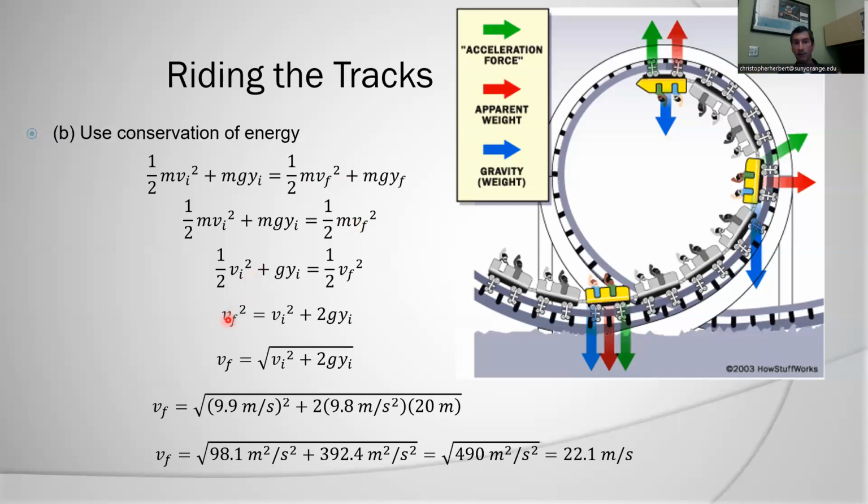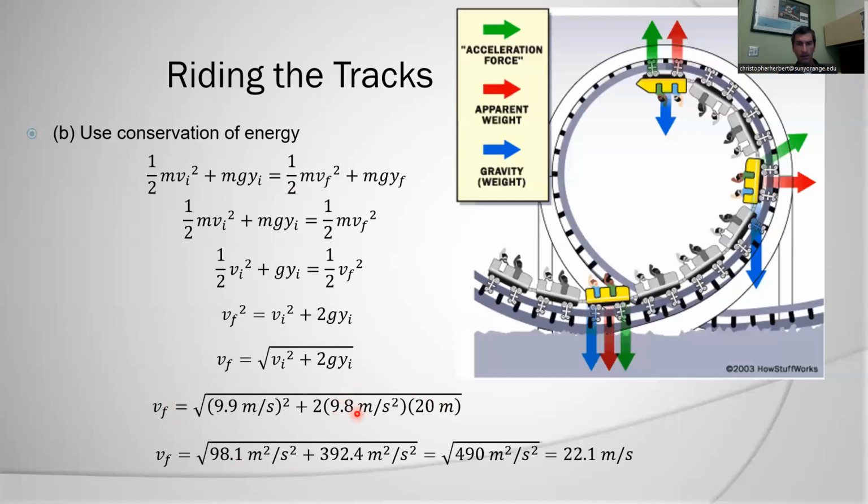Again, I see a very familiar equation. Looks like my kinematic equations, something in free fall, except for this sign is different. All right, I solve for v final. And again, here I get roughly 10 meters per second squared, plus 2 times g times 20.